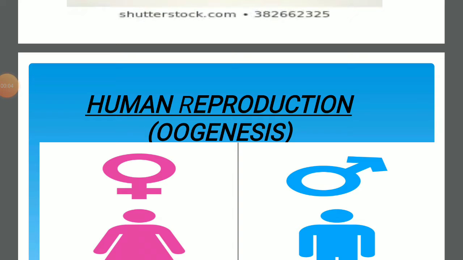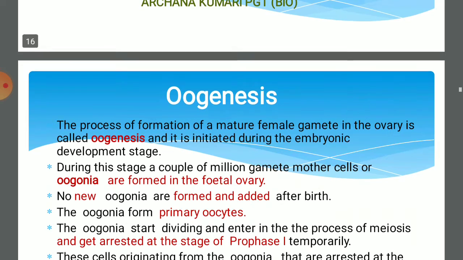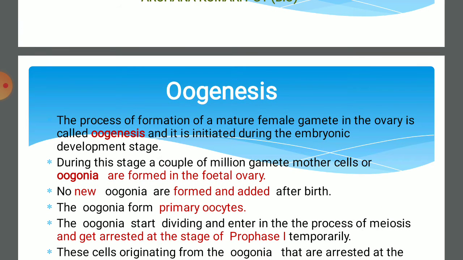Today, in online class, I am going to explain oogenesis. Come with me and try to understand how oogenesis takes place in the female ovary. The process of formation of the mature female gamete, the ovum, in the ovary is called oogenesis. It is initiated during the embryonic development stage. You will be surprised to know oogenesis starts at the time of the embryonic development stage.